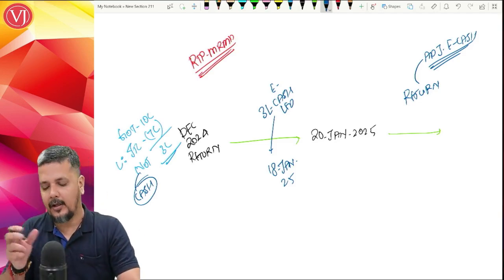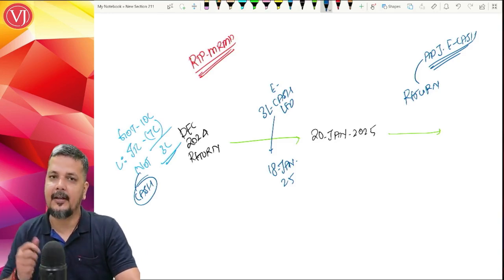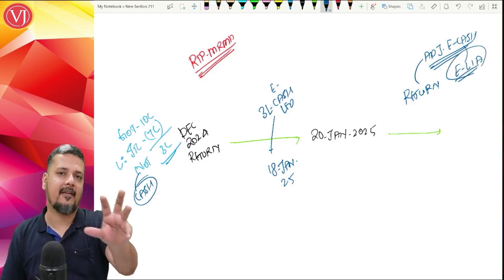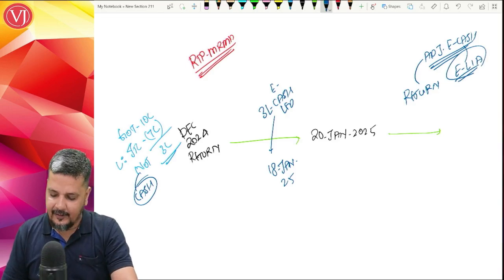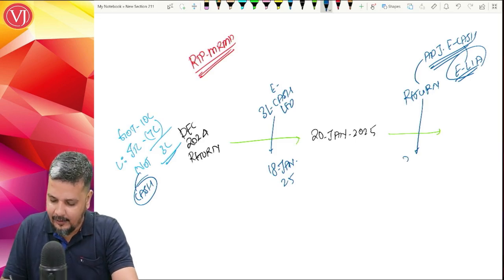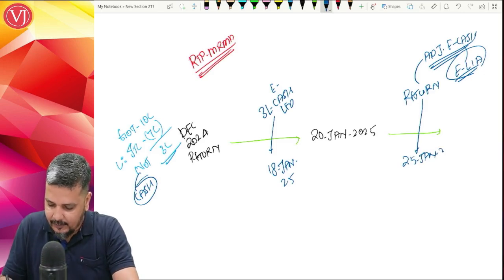So when I'm talking about adjustment in the cash ledger, it means this has been adjusted against your liability of 10 lakhs. Totally 10 lakhs is your liability, 7 lakhs is paid by the credit ledger and 3 lakhs is paid by the cash ledger. Now, your return has been filed, say on 25th of Jan 2025.